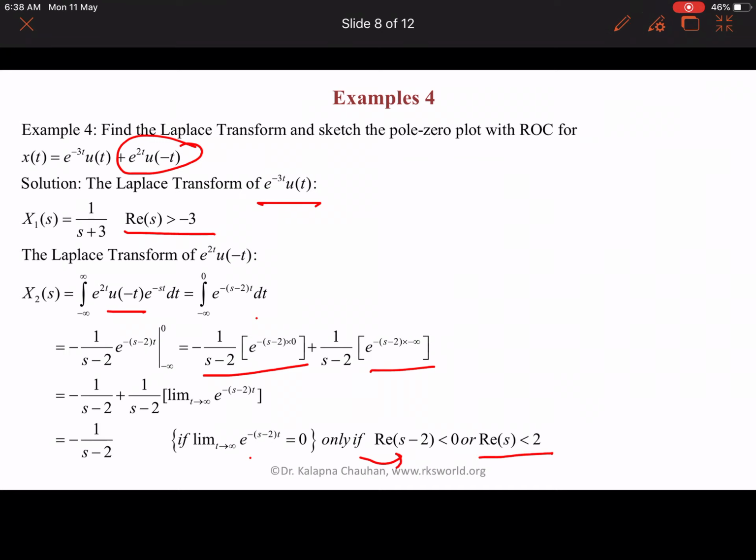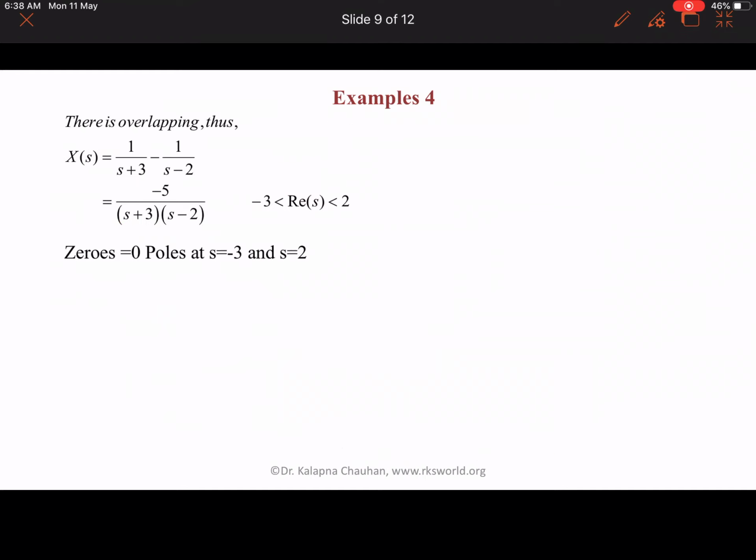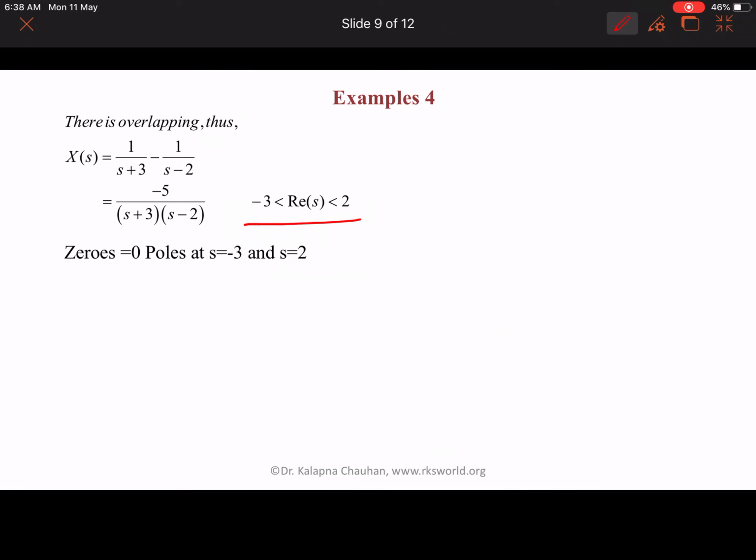or we can say Re(s) is less than 2 in this case. So here we can see that X(s) is 1 upon s plus 3 minus 1 upon s minus 2, and we get minus 5 upon (s plus 3)(s minus 2). And for the region of convergence, there is overlapping, and we have a region of convergence from minus 3 to 2, meaning we have sigma 1 and sigma 2. So we get a strip between minus 3 and 2. Here we have zero at minus 5 by 2 and poles at minus 3 and 2. So let's draw it.